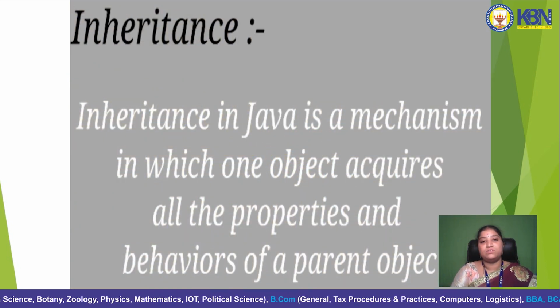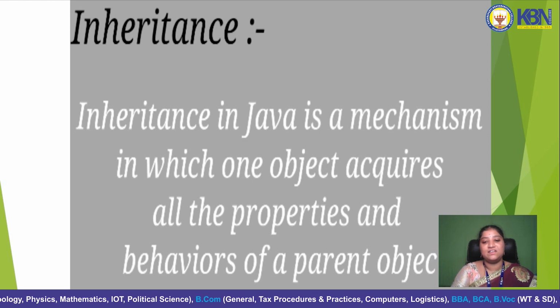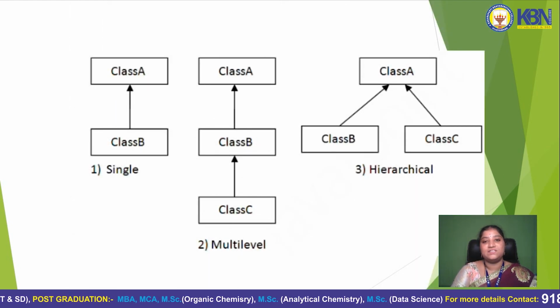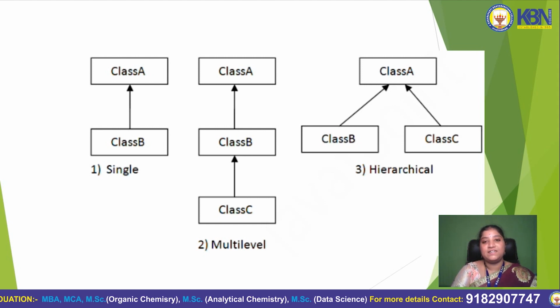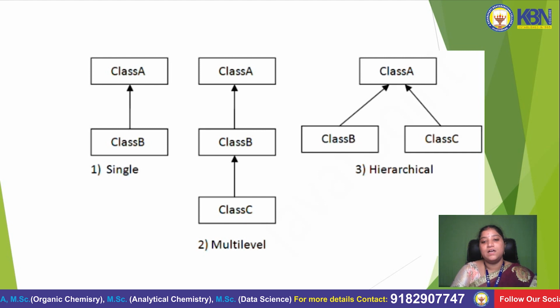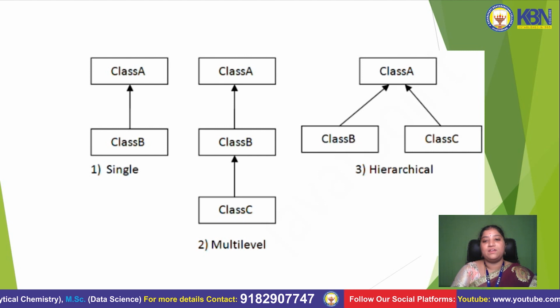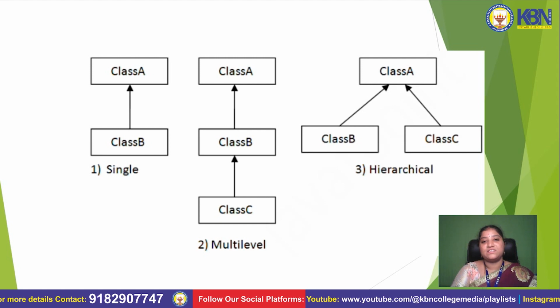Now we will discuss the inheritance concept. Inheritance is acquiring the properties and behavior of a parent object by another object. That is nothing but superclass to subclass, parent class to child class. In inheritance we have four types: single inheritance, multi-level inheritance, hierarchical inheritance, and multiple inheritance. Multiple inheritance is not supported in Java, which we will discuss later.